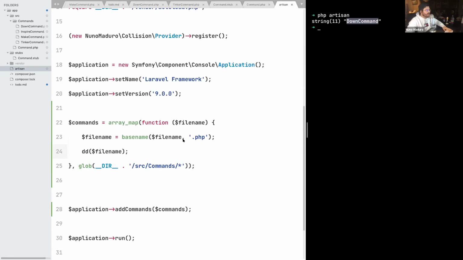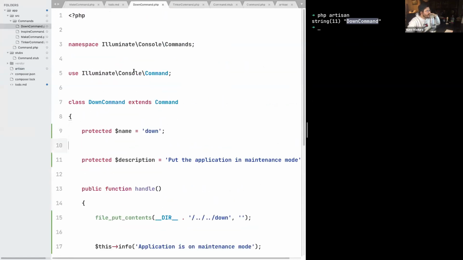So now that we have this, we cannot just new DownCommand. We actually need the entire fully qualified namespace. And looking at this, I know that all the namespaces of the command classes are always Illuminate\Console\Commands.